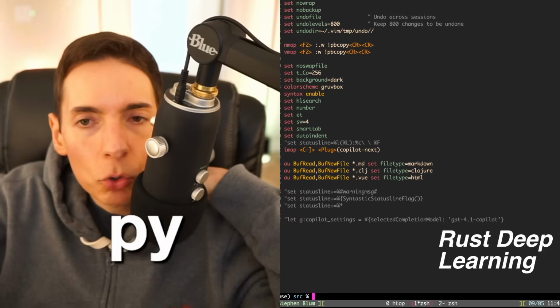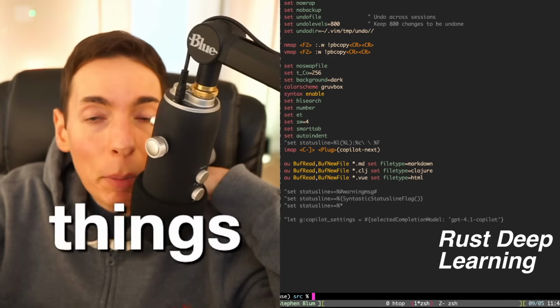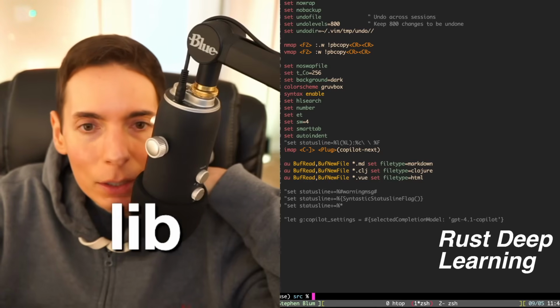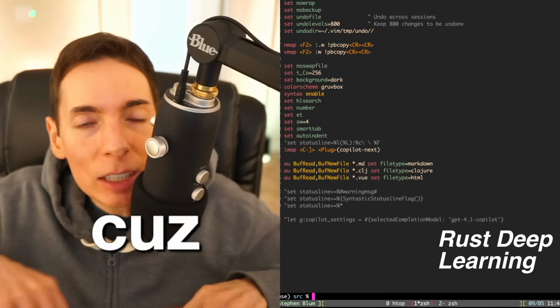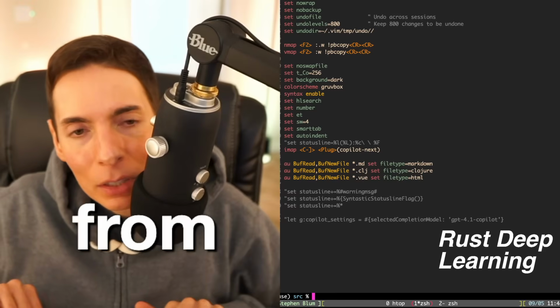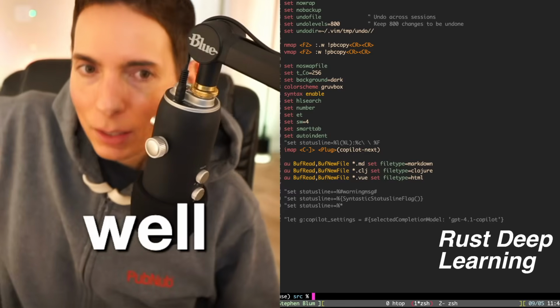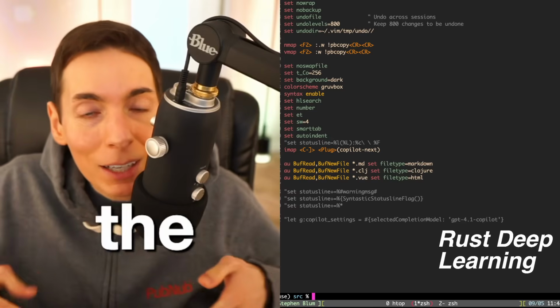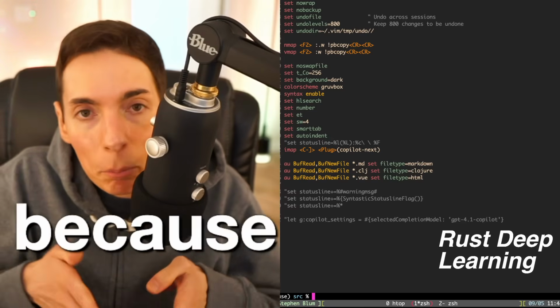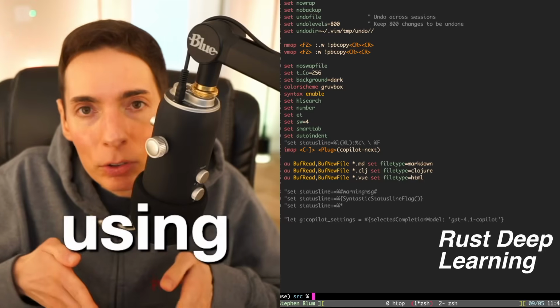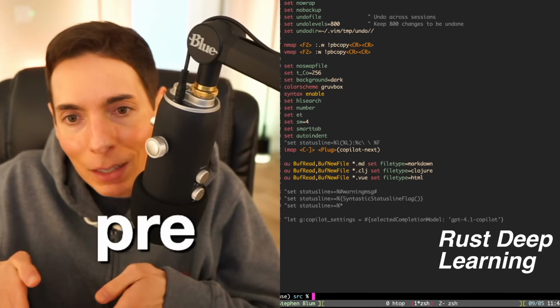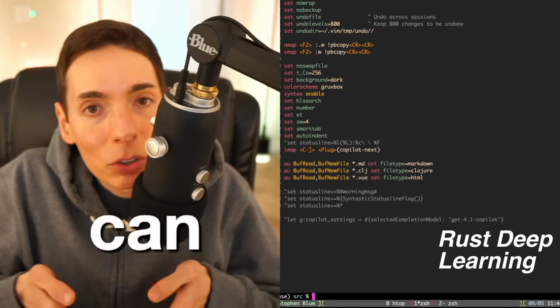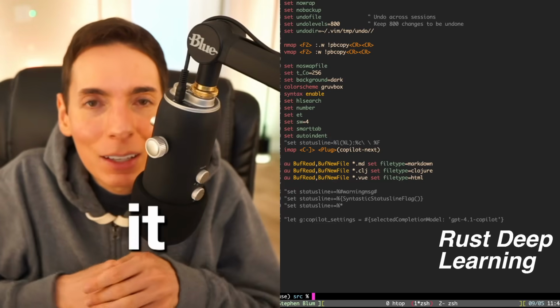So Python isn't doing the heavy lifting, but things like PyTorch, which is libtorch, will do the heavy lifting because that's written in C, but you're actually calling it from Python. So Python works really well for that, and it's also really easy to use. And it's probably why it's one of the languages that are really prominent in data science, because you get the powerful compute of using these libraries that have been pre-compiled for you. And you can leverage Python, which is a simple language, and so it's a win-win.